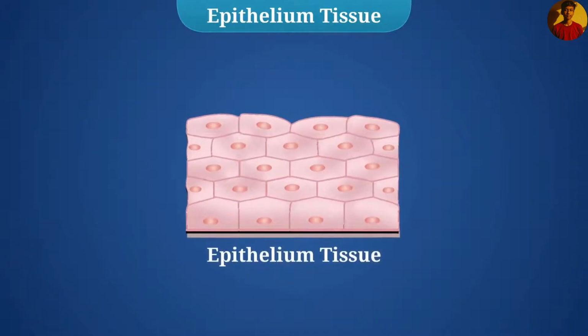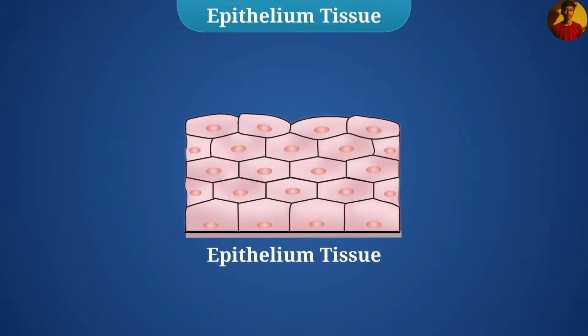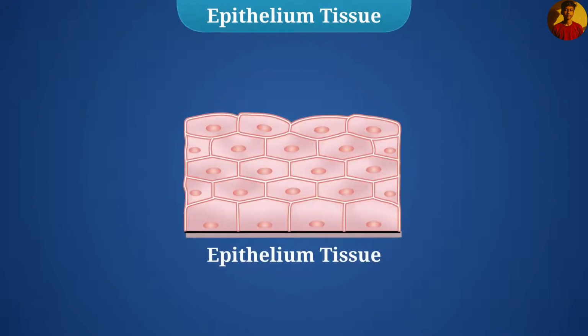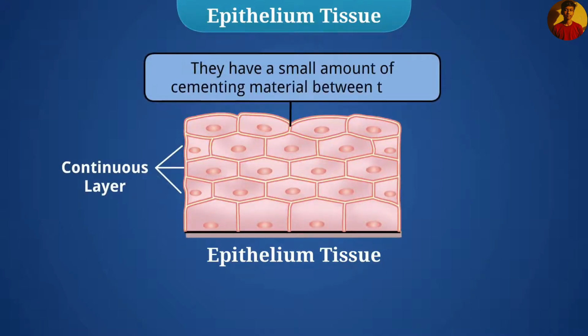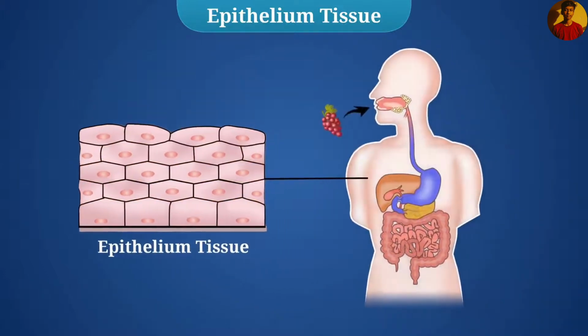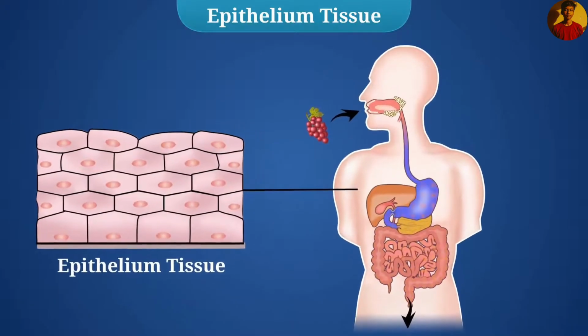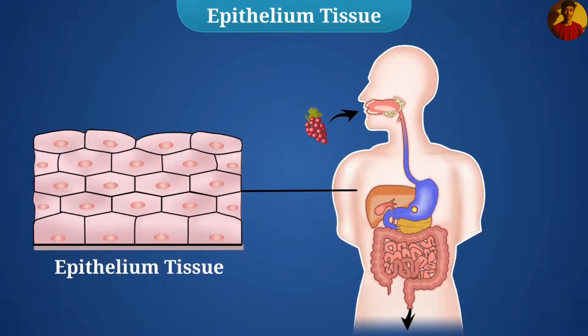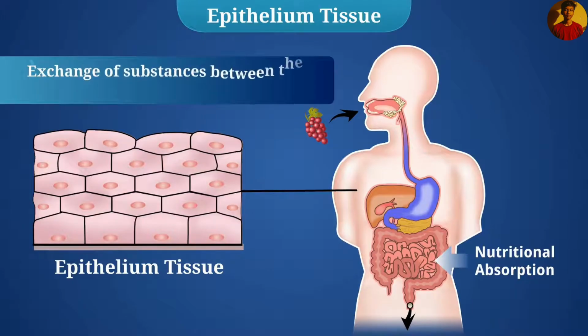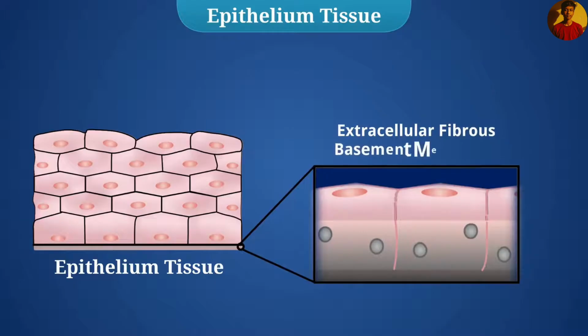The cells of epithelium tissue are tightly packed and have very little intercellular space. Therefore, this tissue forms a continuous layer. They have a small amount of cementing material between them. Substances that enter and leave the body pass through any of the layers of epithelium. That's why there is permeability between epithelial layers, which plays an important role in exchange of substances between body and external environment and exchange of substances between different organs of the body. Generally, an extracellular fibrous basement membrane separates all epithelium from the underlying tissues.